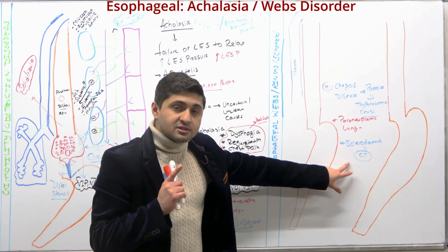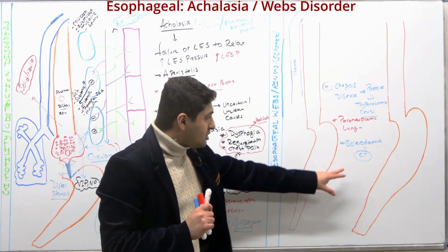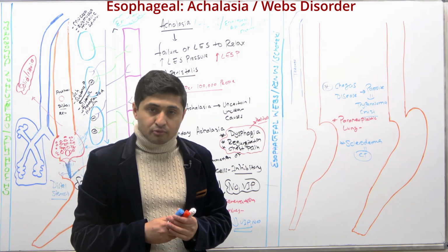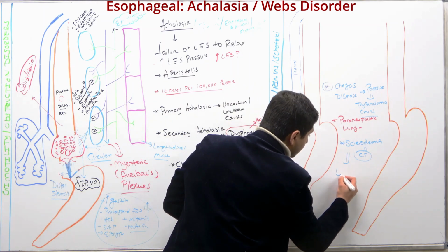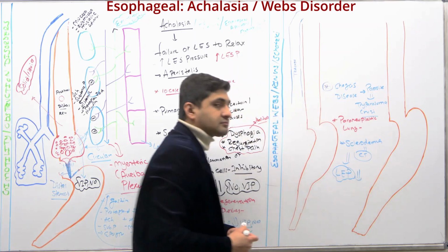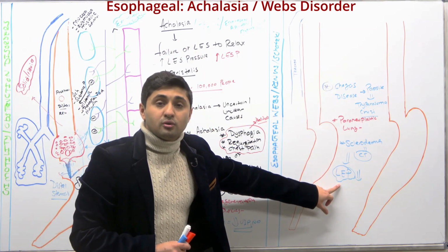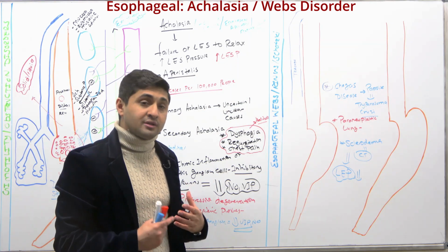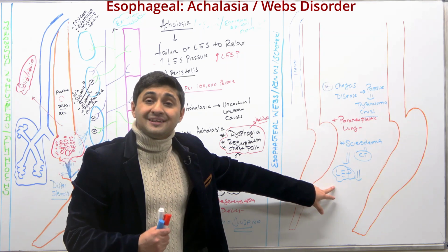But with scleroderma, if you need to do a differential diagnosis, one of the things is that you need to look at the lower esophageal pressure through manometry. And if you do the manometry, usually with scleroderma, this lower esophageal pressure is decreased. This is very important, okay? How do you distinguish between achalasia and scleroderma? Look at the lower esophageal pressure. In scleroderma, it is lower, but in achalasia, it's higher, okay? This is one of the important concepts that you have to know, all right? And both of these affect both solid and liquid food.